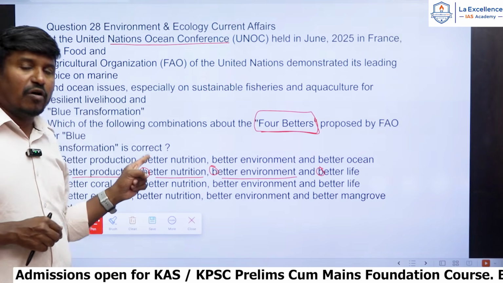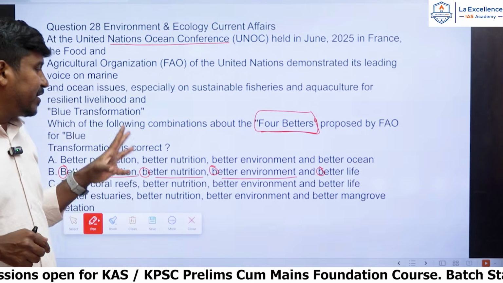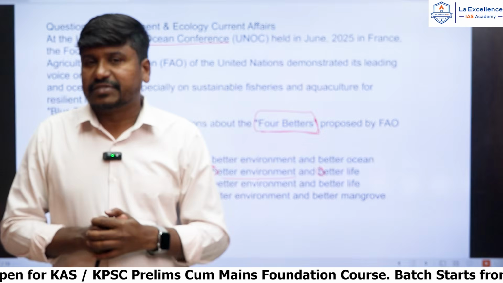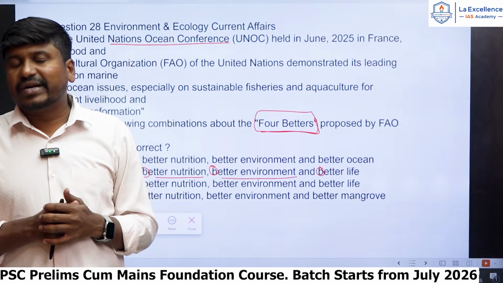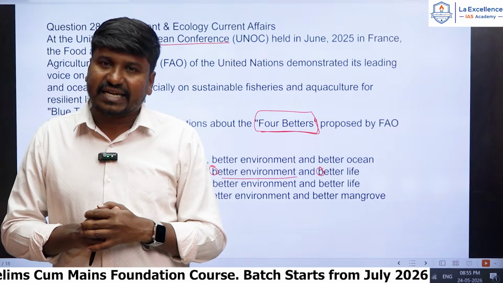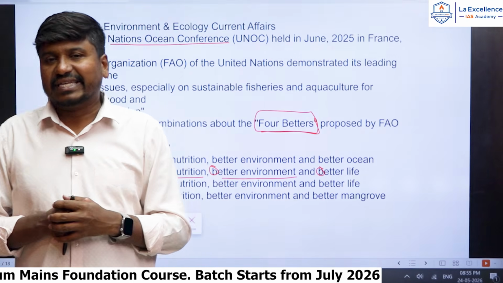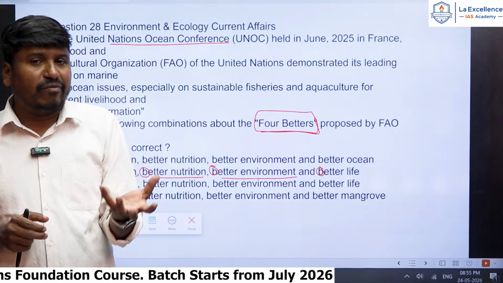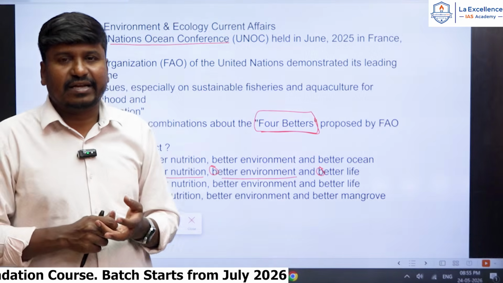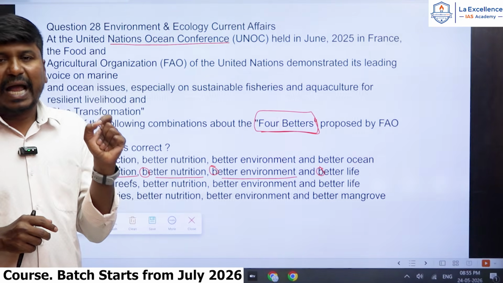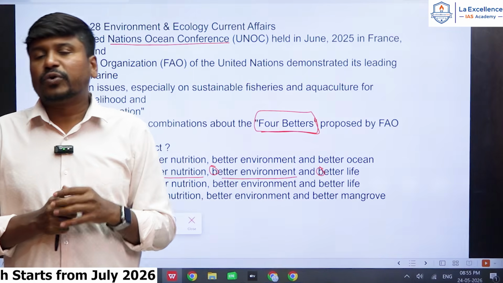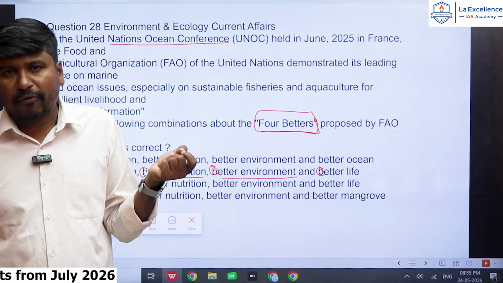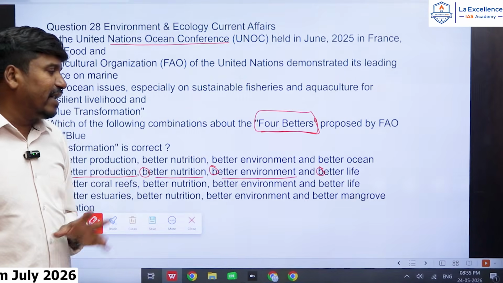The better production or sustainable production, and better nutrition, because in recent times, because of the use of chemical fertilizers, pesticides, insecticides, the quality of the food is decreasing, right? To increase the nutritional value and the food quality, better nutrition should be there, and we have to promote organic farming, we have to use natural fertilizers to increase the nutrition value of the food, right? And better environment, right.